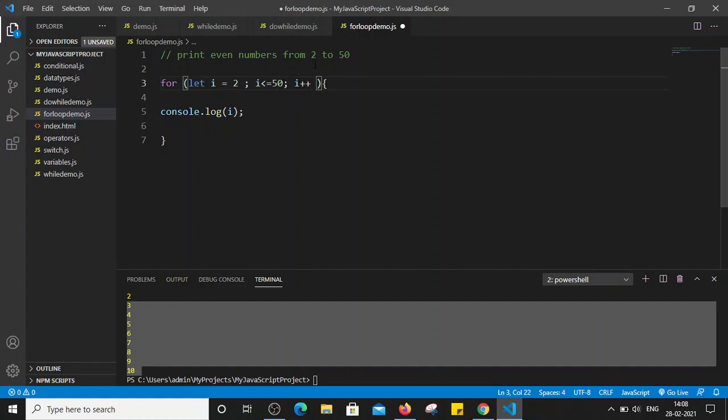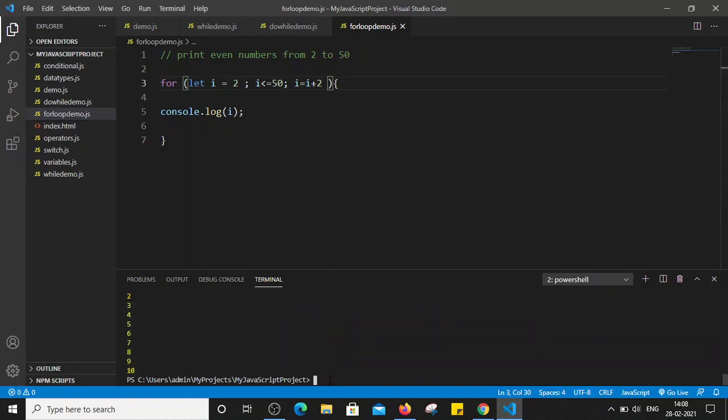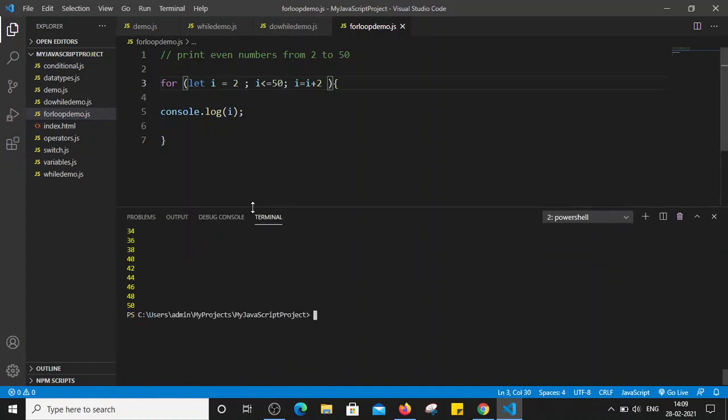We know that the difference between two even numbers is 2, so I increment the value of i after every iteration by 2, that is, i += 2. That is the same as i = i + 2; we can mention it like this as well. It will print the value of i. Now let's save this file and run it. We can see it printed the values from 2 to 50, all the even numbers. So this is how we can use the for loop.